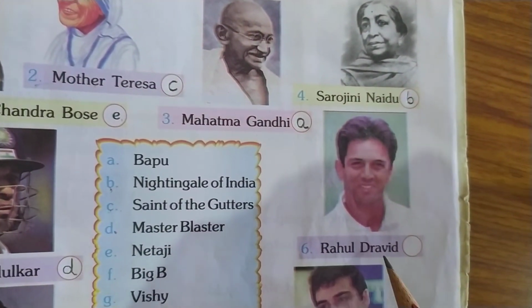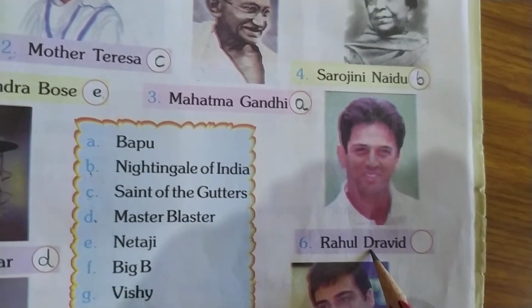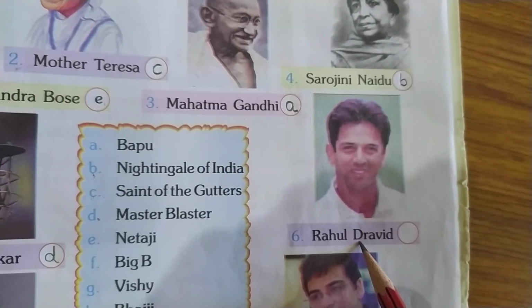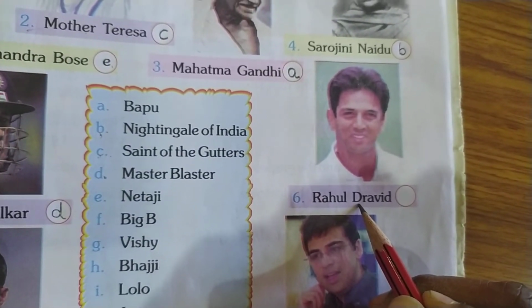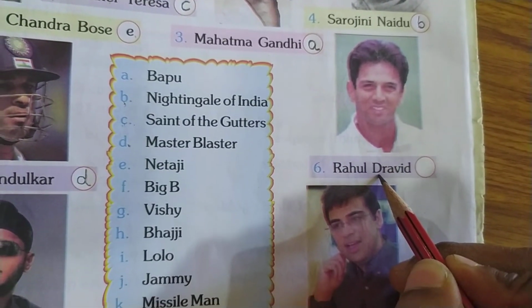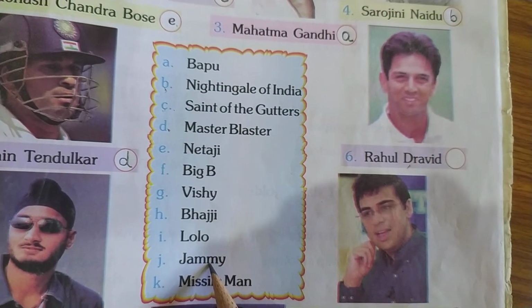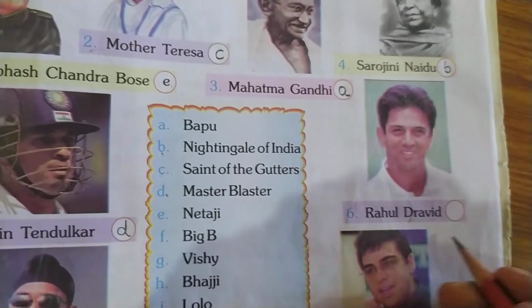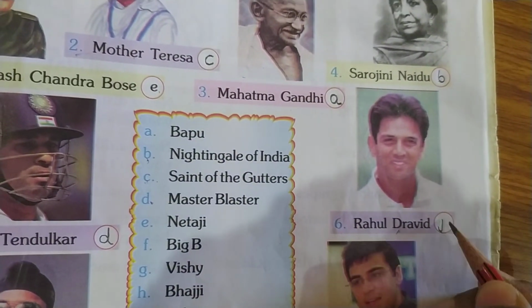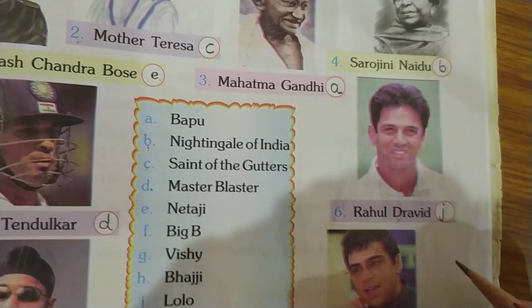Okay. So number 6. Who is he? Even he is a cricketer. He is Rahul Dravid. So what is his nickname? We call him as Jammy. Okay. So his nickname is Jammy. So it is in J, is it? Write down J in the circle.